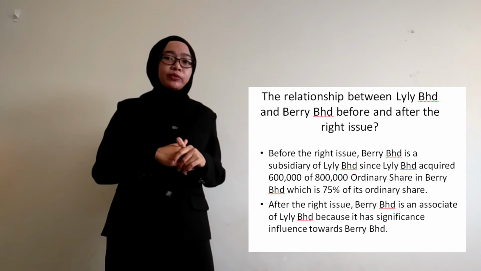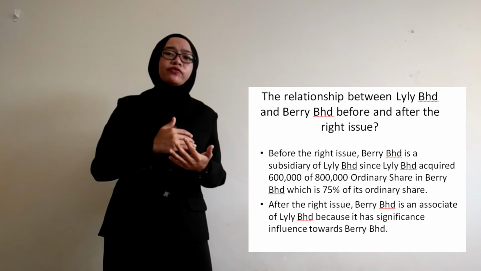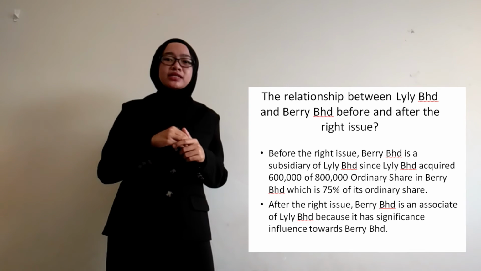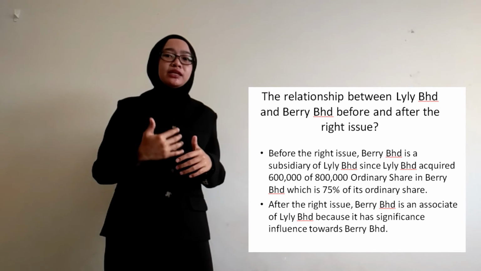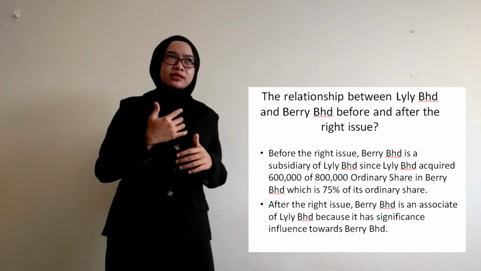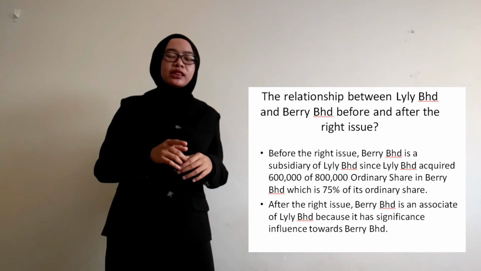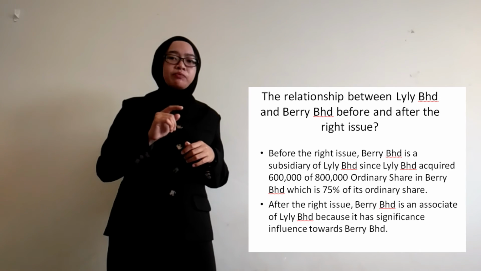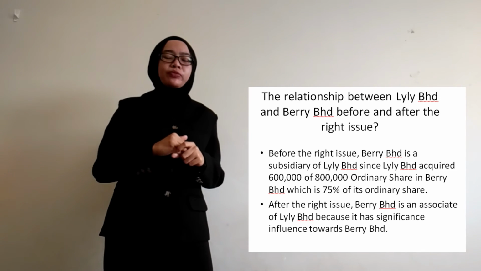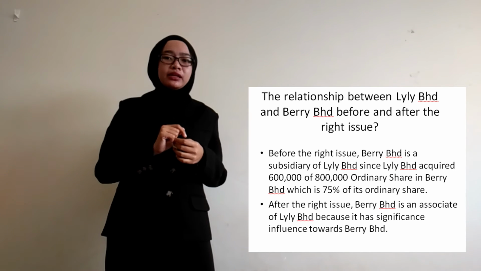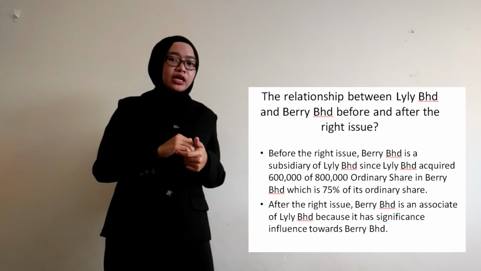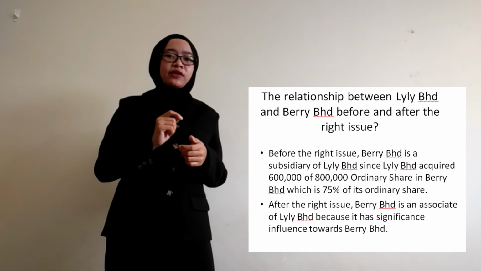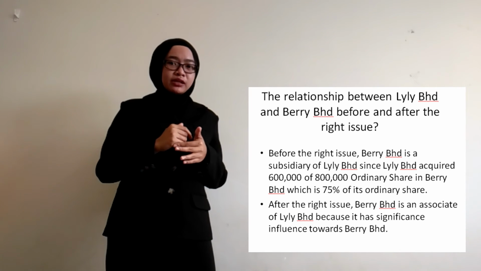Okay, now I will proceed to question 3. The relationship between Lily Berhad and Barry Berhad before and after the rights issue. Before the rights issue, Barry Berhad is a subsidiary of Lily Berhad, since Lily Berhad acquires 600,000 of 800,000 ordinary share in Barry Berhad, which is 75% of its ordinary share. After the rights issue, Barry Berhad is an associate of Lily Berhad because it has significant influence towards Barry Berhad.